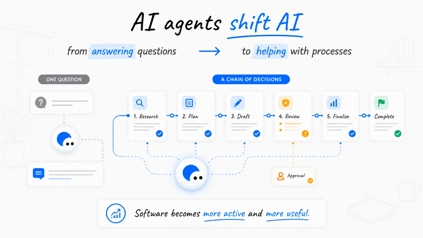The reason AI agents matter is that they shift AI from answering questions to helping with processes. Many real tasks are not one question and one answer. They are chains of decisions. If agents can handle parts of those chains safely, software becomes more active and more useful.